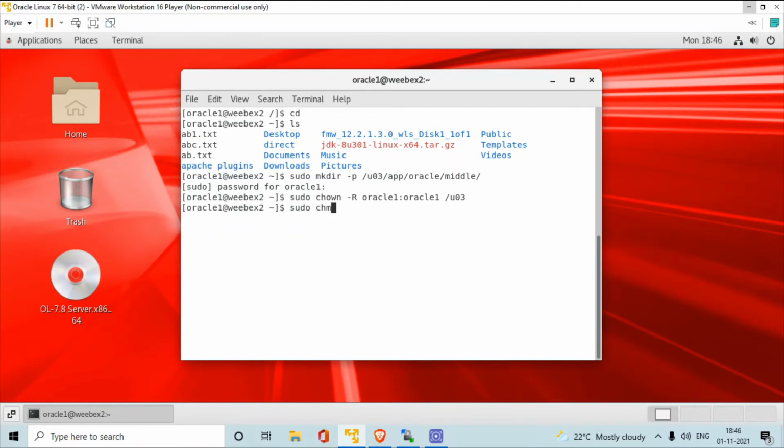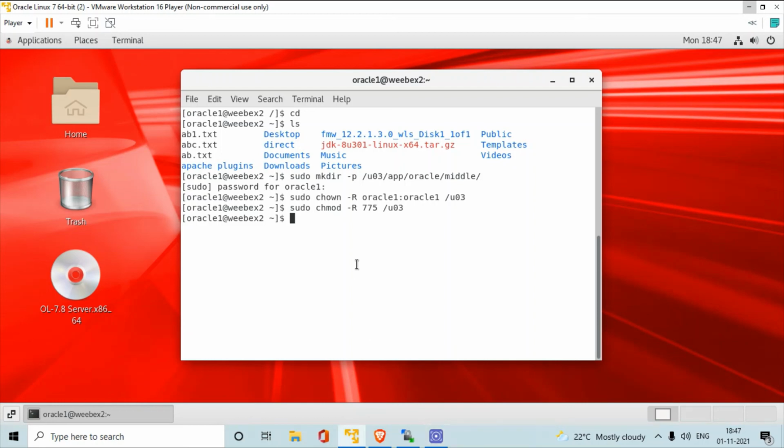For this you have to use chmod. 775 means this 7 is for the user, this 7 is for the group, and this 5 is for others, any one of the users. Here the user has read, write and execute, the group also has the same permissions, and others only have read and execute permission for this folder.